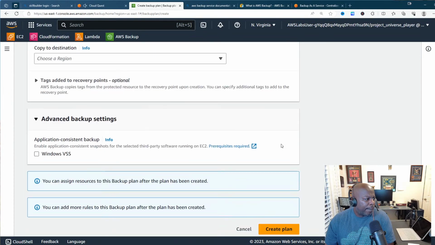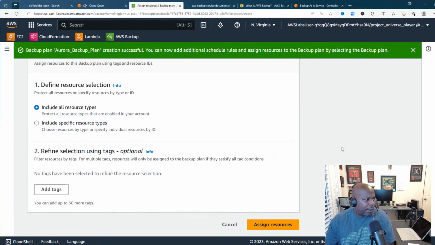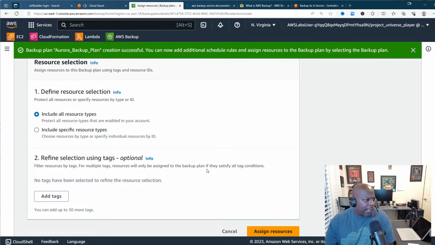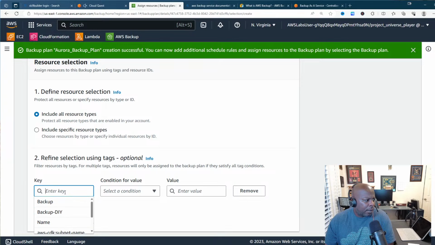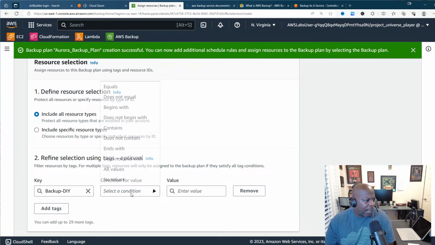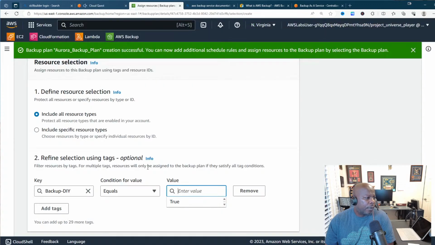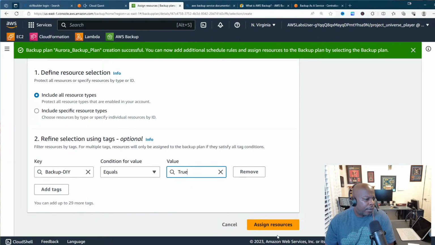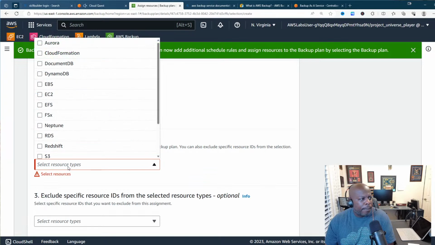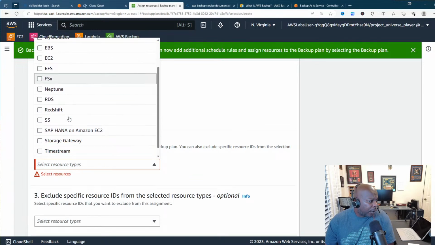All right, so I'm creating my backup plan here. So I'm creating a plan, and now I'm assigning resources. So include all resource types, backup DIY. I'm just gonna put equals again, or contains. Hold up now. Yep, true. All right, so true. There we go. And then assign resources. Hold up now. There we go. All right, cool.